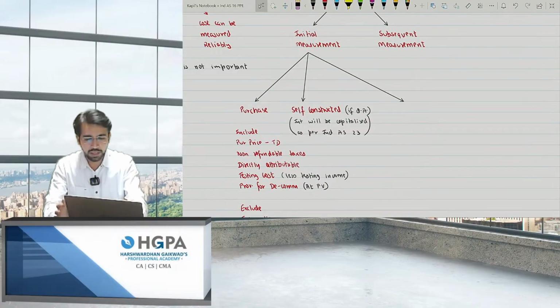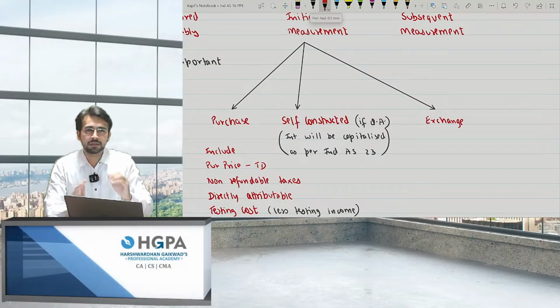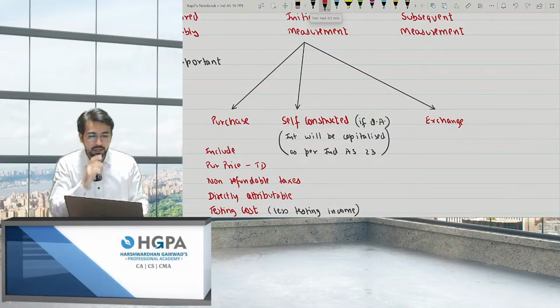The third important point is exchange. Now, what is exchange? I'll tell you. Exchange is nothing but a barter system, giving one asset and taking one asset. Give an asset and take one asset, right? For example,